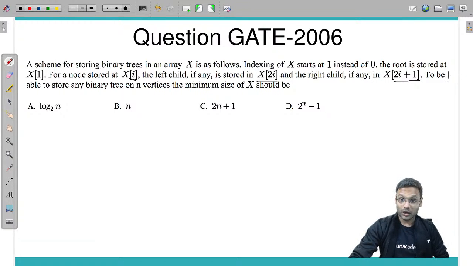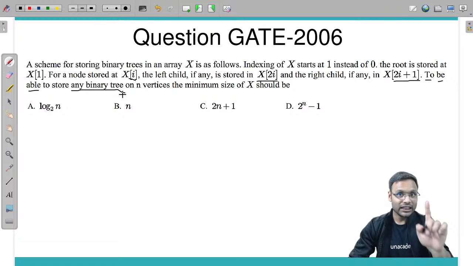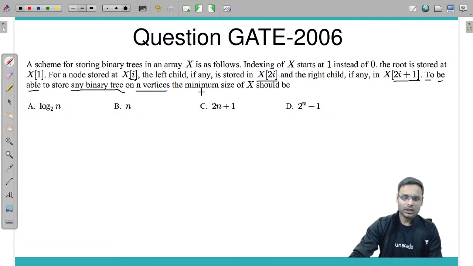Now the question is what? Read this line very carefully. To be able to store any binary tree, not a complete binary tree, any binary tree on n vertices, meaning n nodes, the minimum size of array X should be?